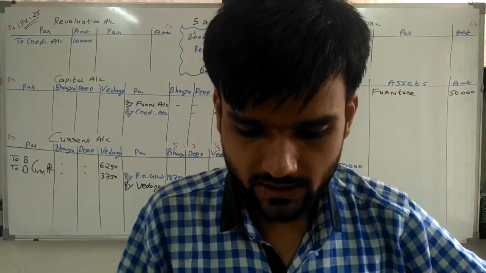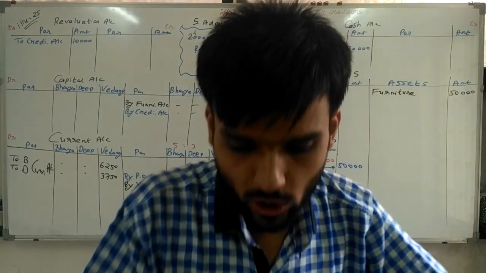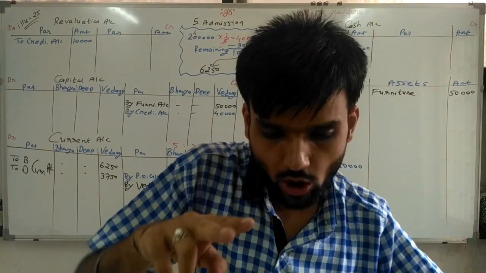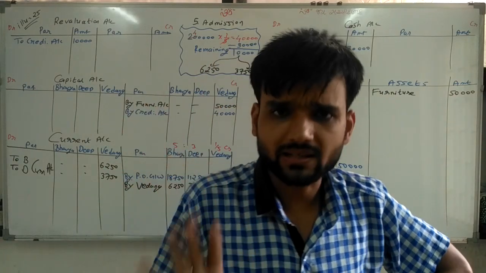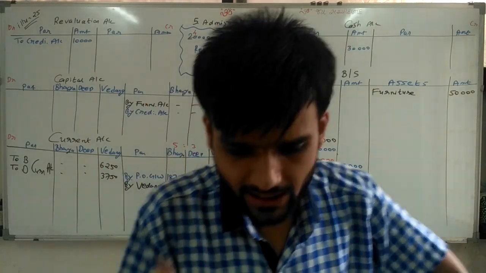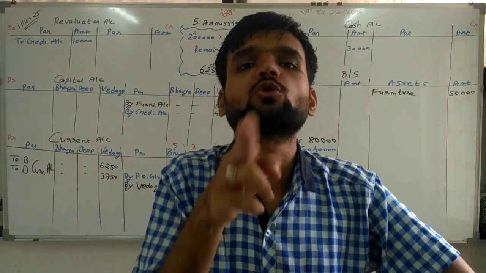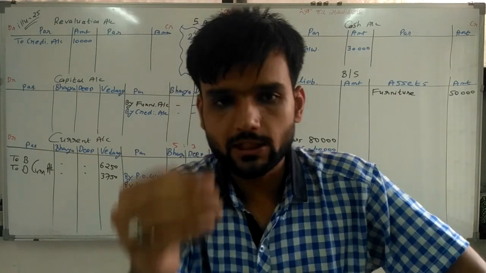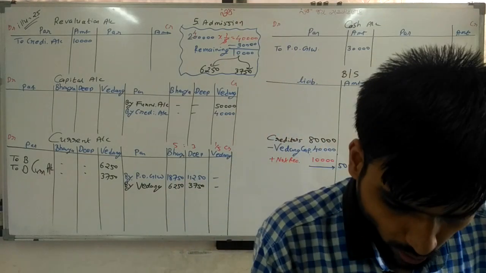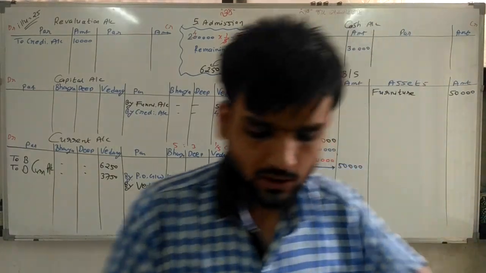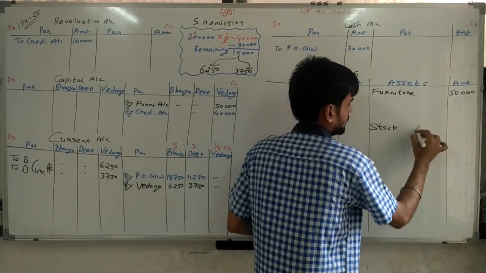Market value of stock of rupees 30,000 is rupees 24,000. Now stock value 30,000 rupees becomes 24,000. So 6,000 rupees is reduced in the value of stock indirectly. That is the instruction. Market value of stock of rupees 30,000 is 24,000. So 30,000 rupees stock becomes 24,000 rupees. It means 6,000 reduced in the value of stock. So it is my loss. So actually stock is given 40,000. 6,000 rupees is reduced. So stock 40,000.